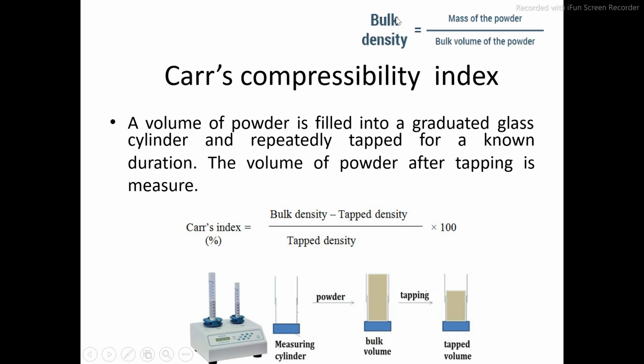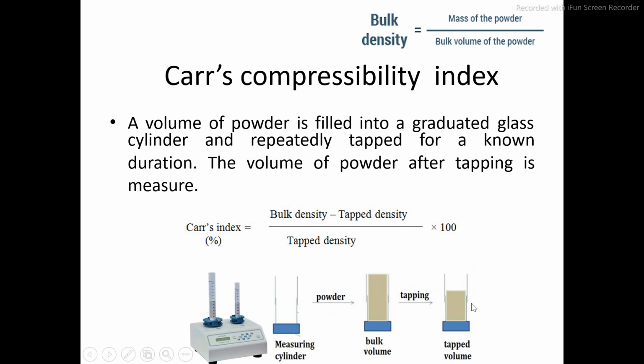How to calculate bulk density? Mass of powder divided by volume of powder. This is called bulk density. Once you transfer the powder into the measuring cylinder without tapping, you calculate the bulk density, that is, the weight of powder divided by the volume in the measuring cylinder. And then you start tapping 100 times.